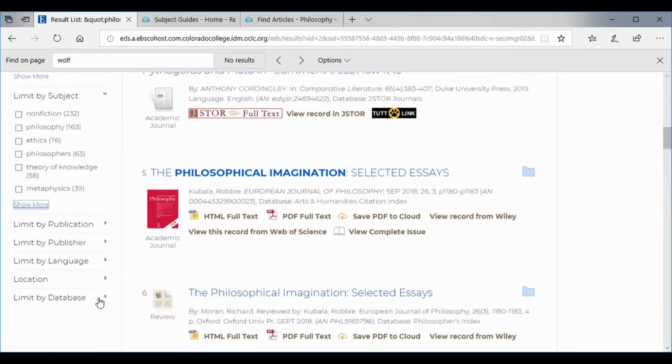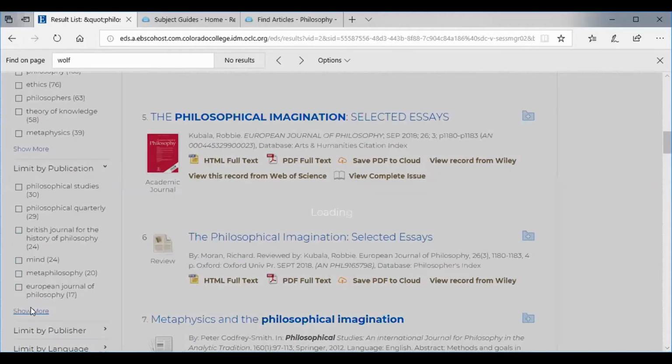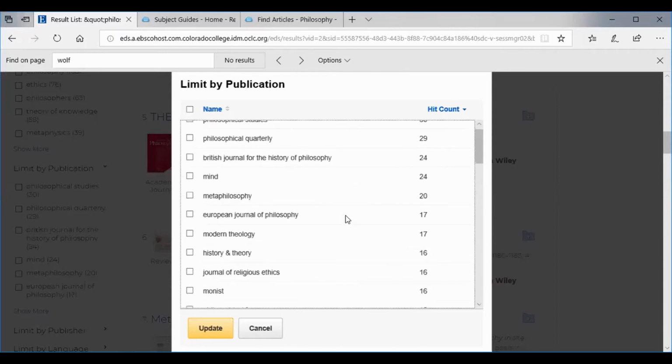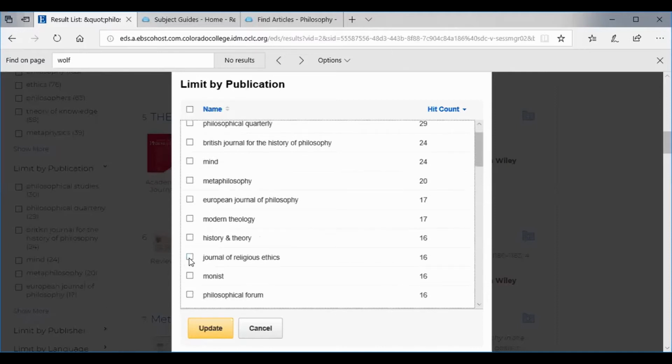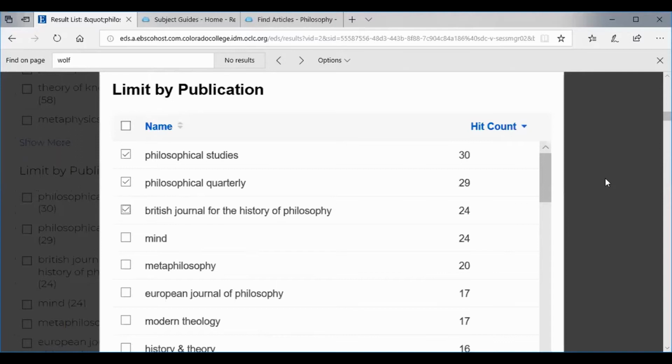Another way to approach this from OneSearch is going by the publication type. So if we know that we want to look at things from a certain perspective, so maybe not so much religion, but maybe we do want to look in this journal of religious, or sorry, we didn't want religious as much. We want philosophical studies, and we want philosophical quarterly and the history of philosophy. So you get the point, we can kind of do these and update. So that's another nice way. I just expanded my screen a little bit too far.